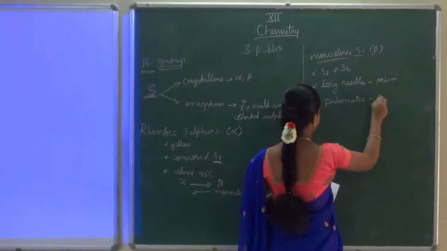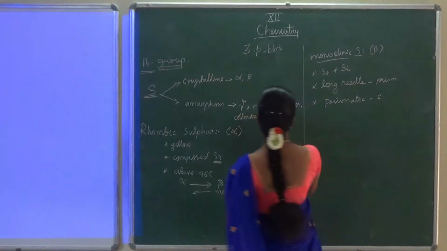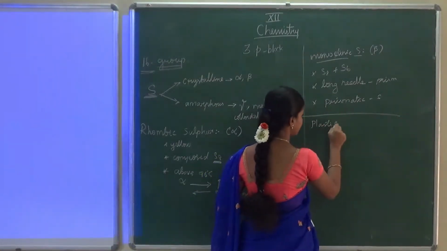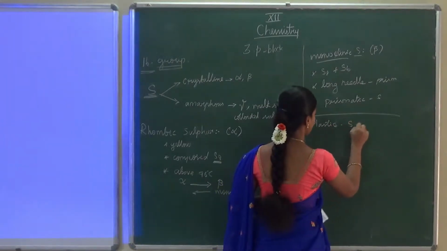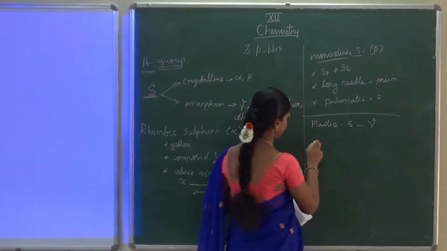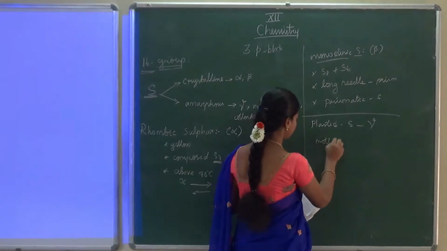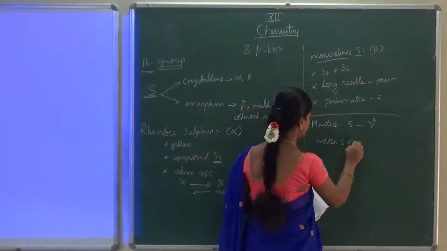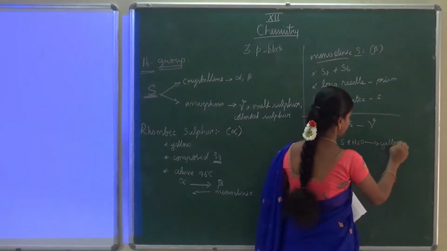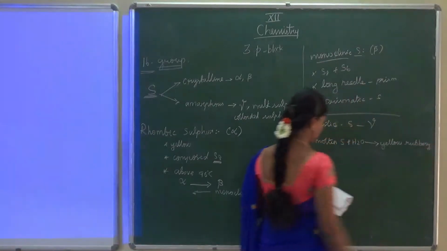Prismatic sulfur. The next one is amorphous sulfur, plastic sulfur, gamma sulfur. For this plastic sulfur, we take the molten sulfur and add it to water, and it will be converted into a yellow rubbery ribbon form.